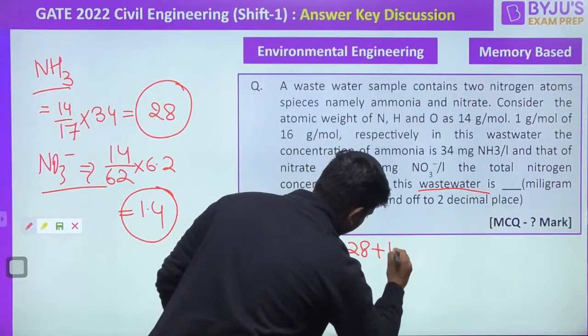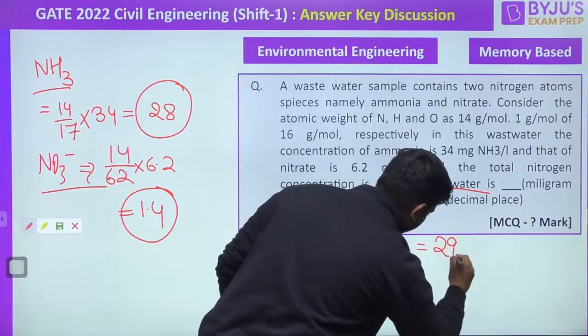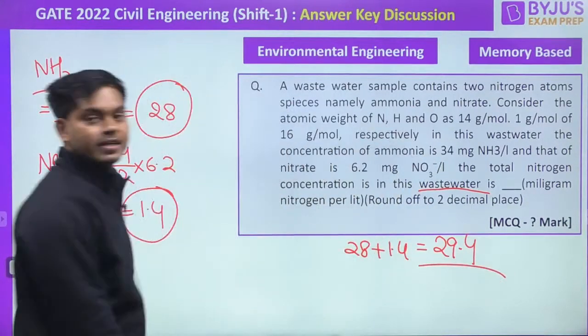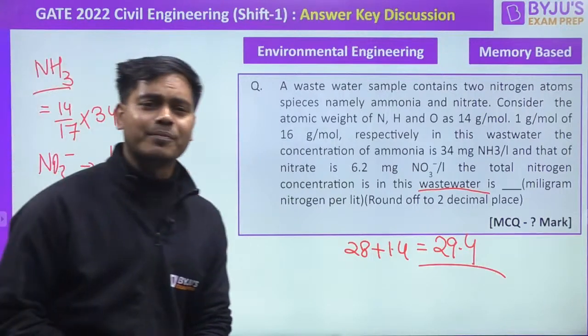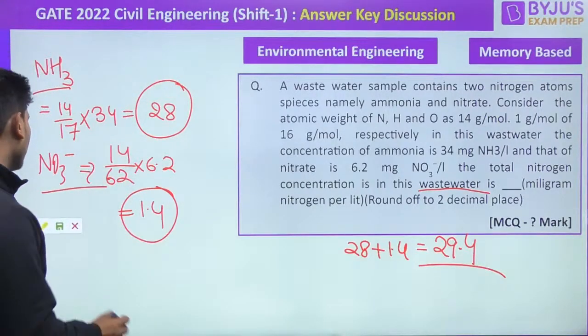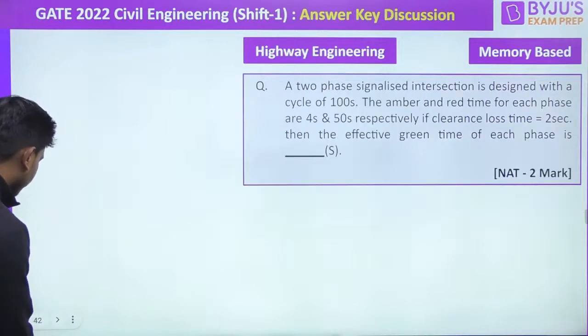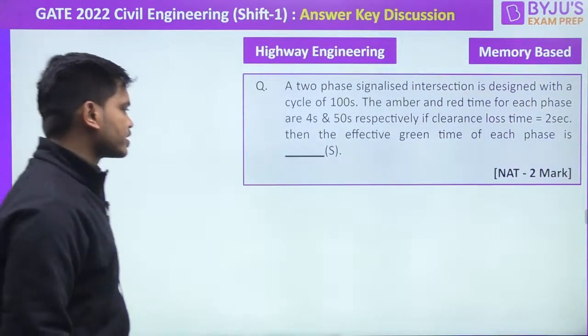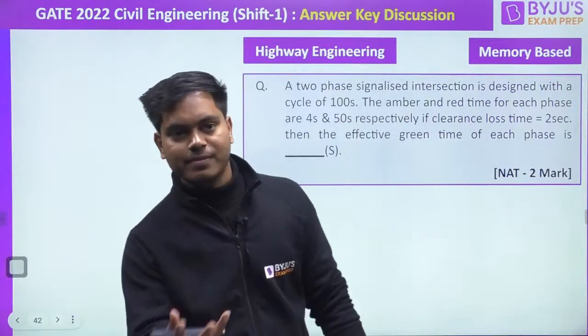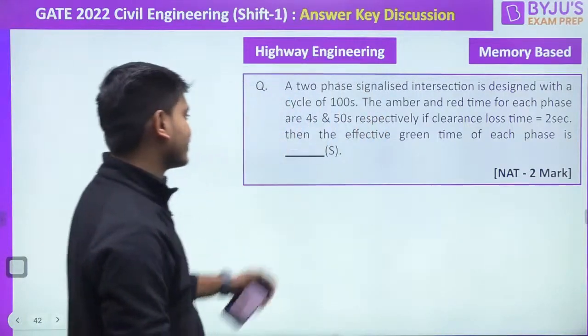28 plus 1.4, it will be 29.4. Perfect, yes sir. Everybody got this? I hope you all have made the right answer. Okay, moving on to the next question for my beautiful champions, my beautiful ninjas, and the question is from our favorite subject, highway engineering.